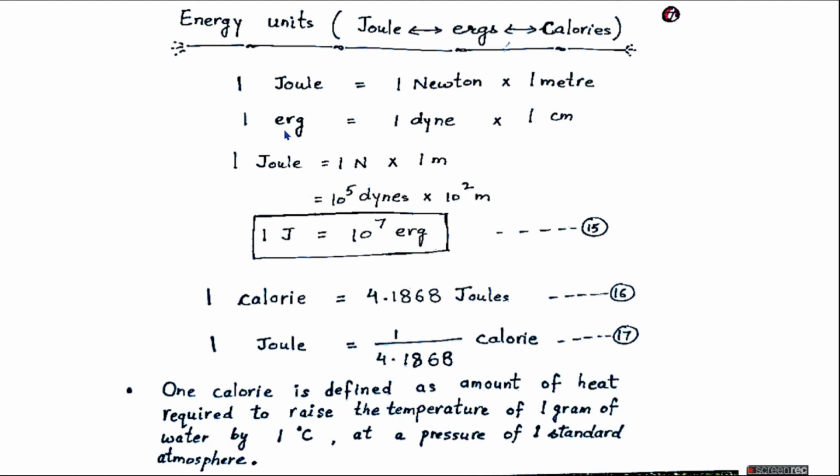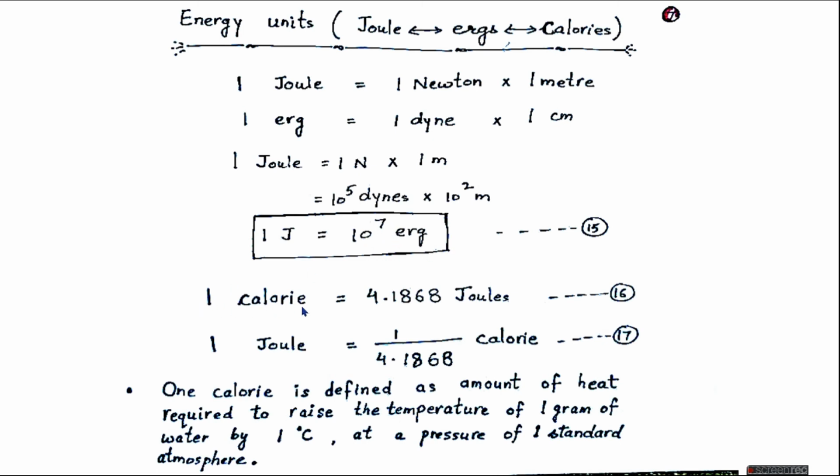Also we know that 1 erg is equal to 1 dyne multiplied by 1 centimeter. So 1 joule is equal to 1 Newton into 1 meter, replacing Newton in terms of dynes and meters with centimeters, it will be 10^5 dynes into 10^2 centimeter. We get 1 joule equal to 10^7 ergs.